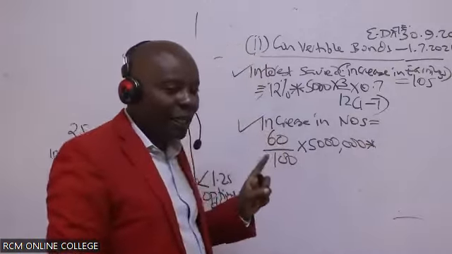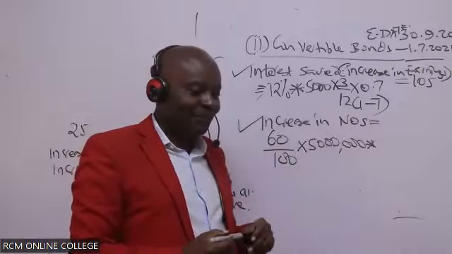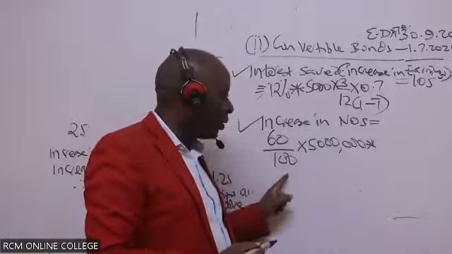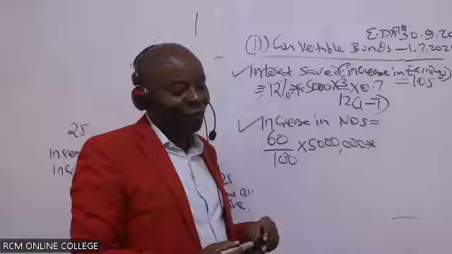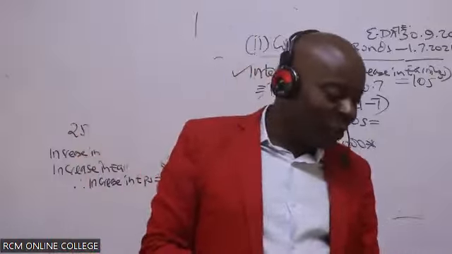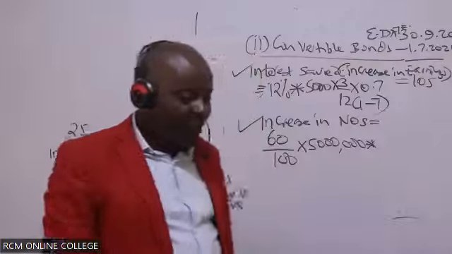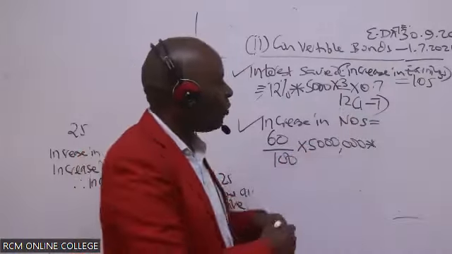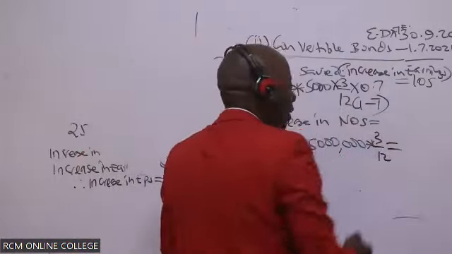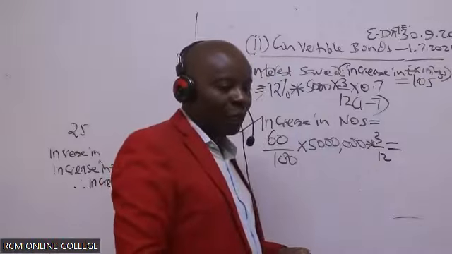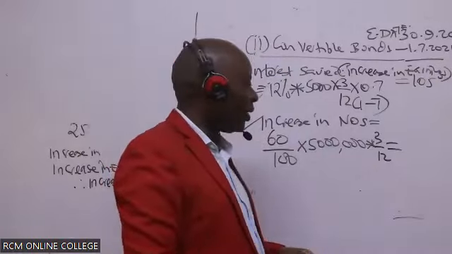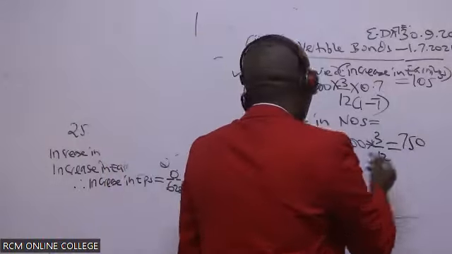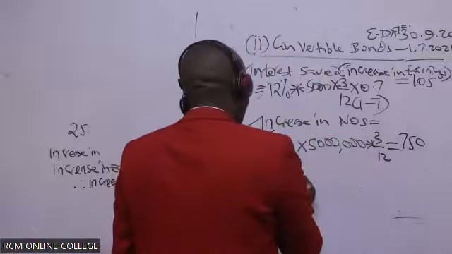Times there is something that so many students forget. Remember, it is 60 over the 100 bond, times something that so many guys will forget. Is there anybody who is able to remind us? The time factor. Thank you, Stella. Because if you use 3 over 12, for sure, you must also use 3 over 12 here. So can you kindly give me this figure? All right, 750.